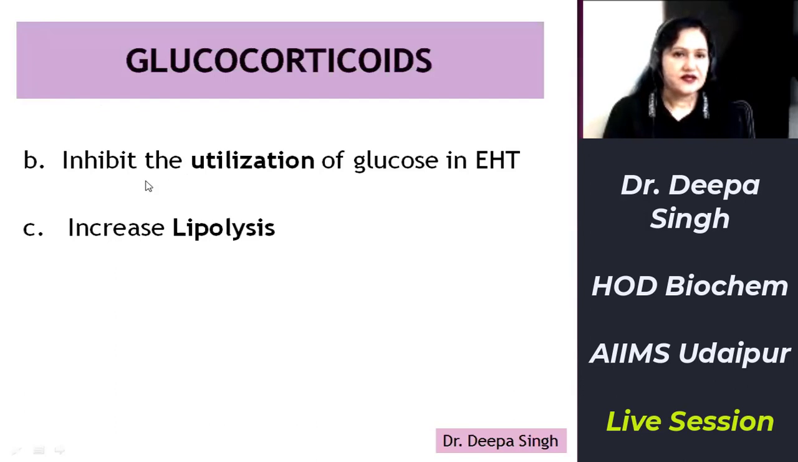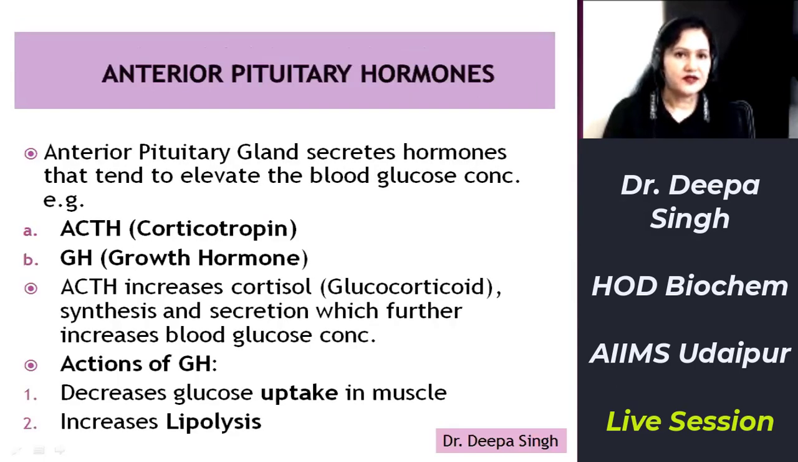Then the second effect is that it inhibits the utilization of glucose in extrahepatic tissues. Since utilization of glucose is decreased in extrahepatic tissues, more glucose will remain in blood, thus increasing blood glucose concentration. Thirdly, it increases lipolysis. In lipolysis, it again stimulates the enzyme hormone sensitive lipase, thus enhancing lipolysis. So these were the effects of glucocorticoids on different metabolism.